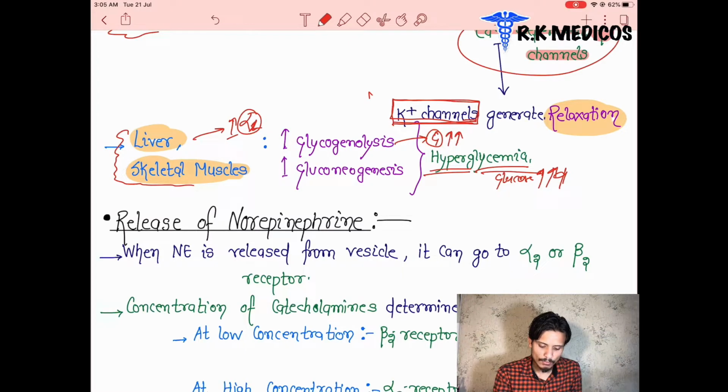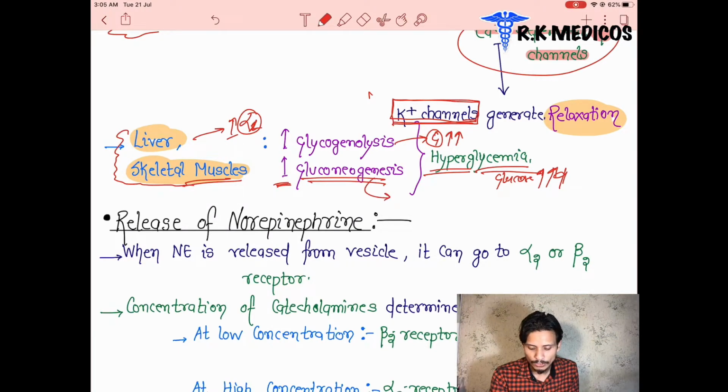Next, skeletal muscles, what happens? In the skeletal muscles, there is an increase of gluconeogenesis. And now you know gluconeogenesis is the synthesis of glucose from non-carbohydrate sources.